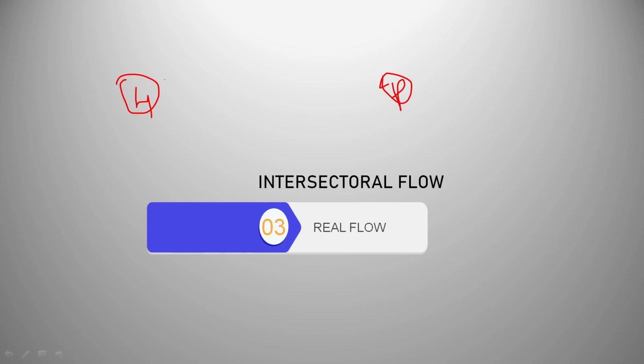Now see, in real flow, it's the flow of goods and services. So the household sector is going to provide the producer sector factor services. Factor services like they are going to provide land, labor, capital and entrepreneur. In return for which the producer sector is going to provide the household sector goods and services. Producer sector is going to produce and give them goods and services. So this is the real flow. It does not include any transfer of money.